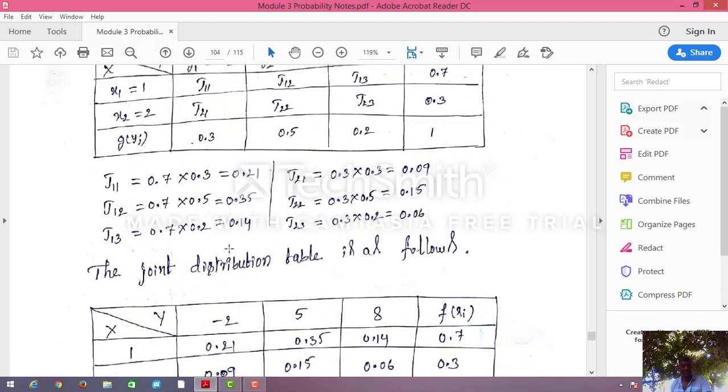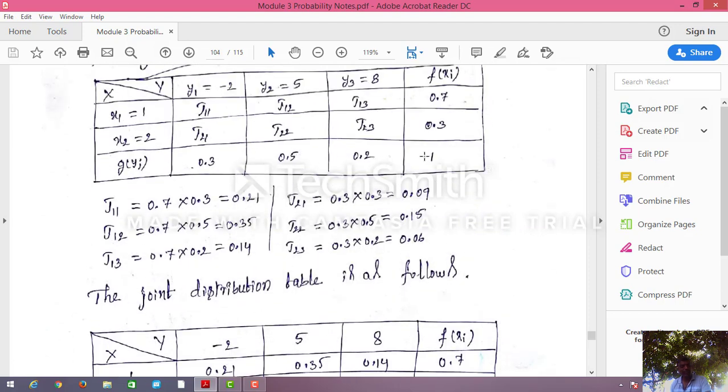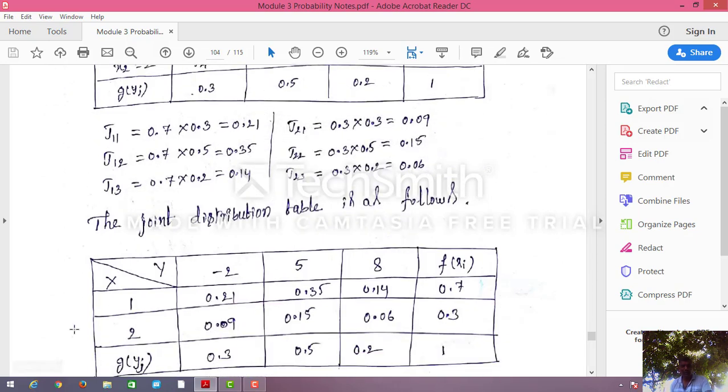See, already I have written here 0.3, 0.5, 0.2, 1 and 0.3, 0.7. These are all already written. After multiplying also, you can add 0.21, 0.09 is 0.3. You have to get the same. If this does not come, then somewhere you made a mistake.